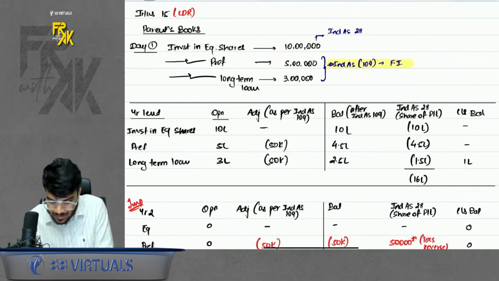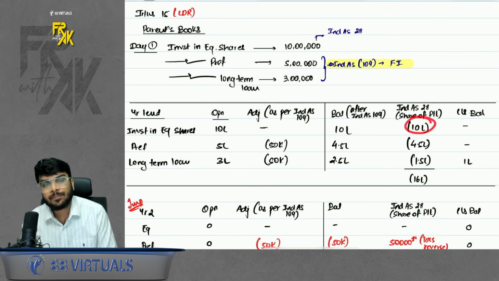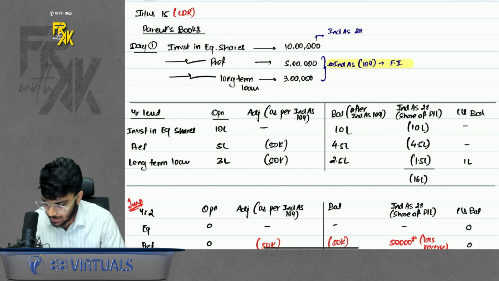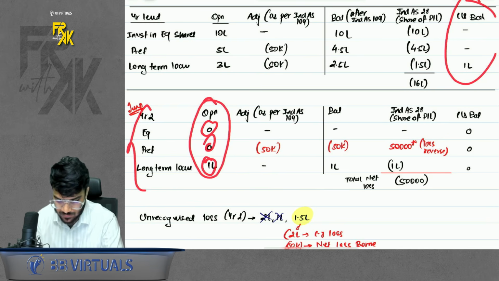Is equity sufficient? The answer is no. Equity not sufficient. So first allocate in equity, then allocate in preference, and then allocate in long-term loan. Okay, so write the closing balance. Next year 2, everything is 0 except long-term loan is 1 lakh.